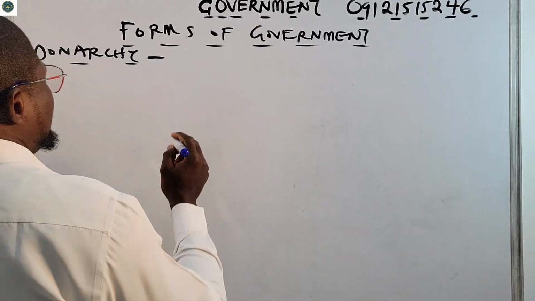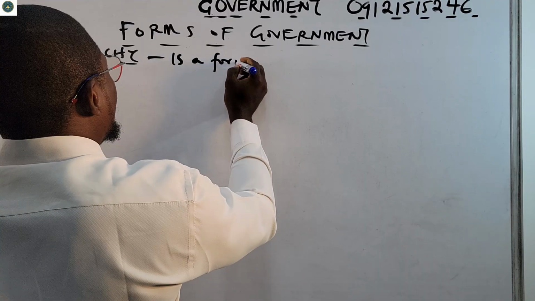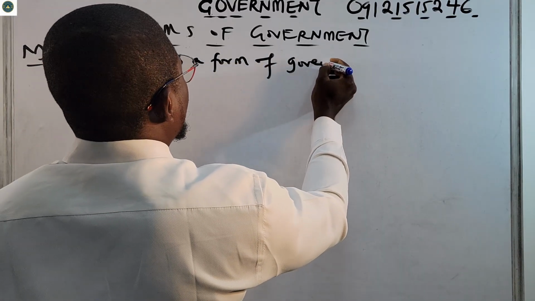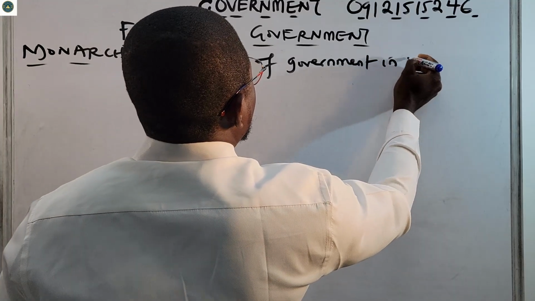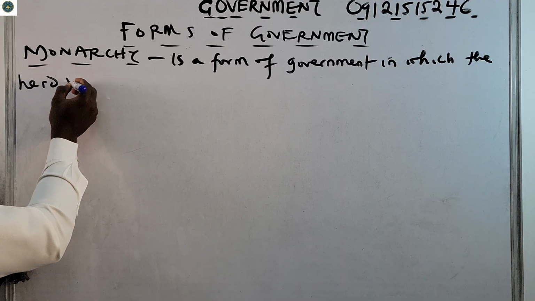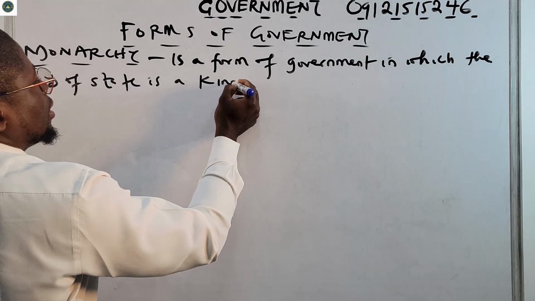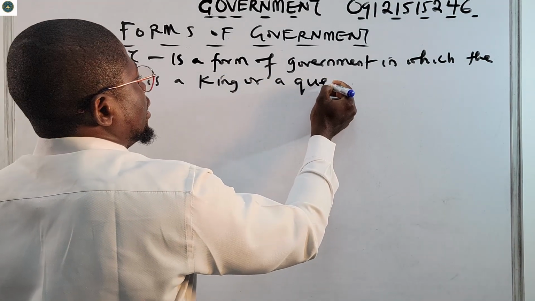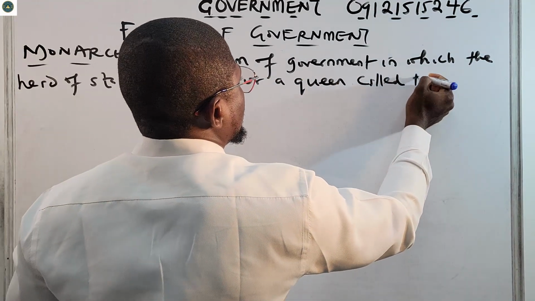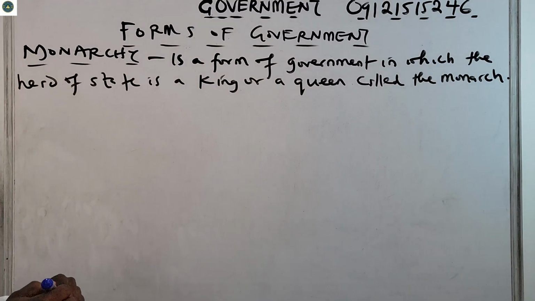Monarchy, first of all, we know it's a form of government in which the head of state is a king or a queen, called the monarch.